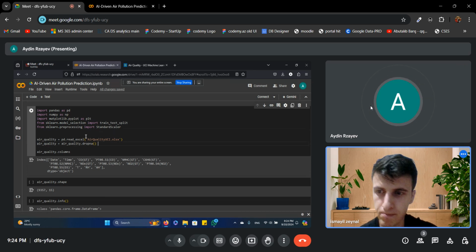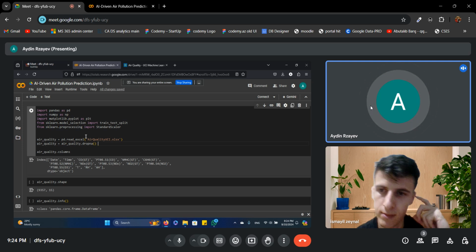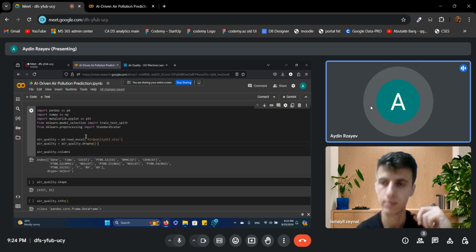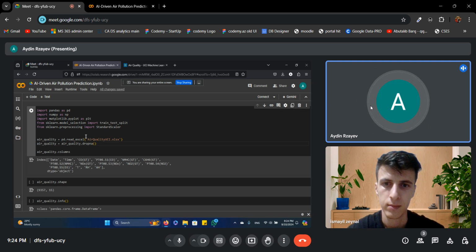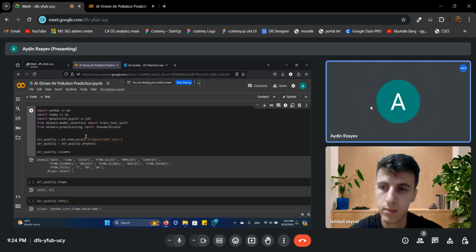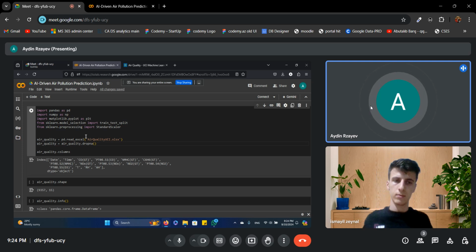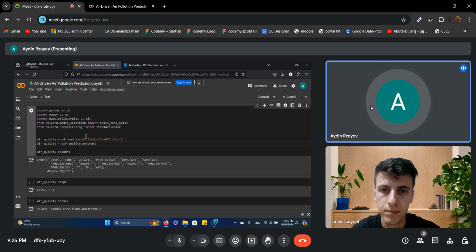Then I want to talk about ethical considerations. Building an AI system like this, it's important to think about the ethical implications. There are some pros and cons. For example, we need to ensure that the model doesn't favor or disadvantage certain groups of people. For example, if the model is based only on data from wealthy areas, it might not work as well in poor neighborhoods.